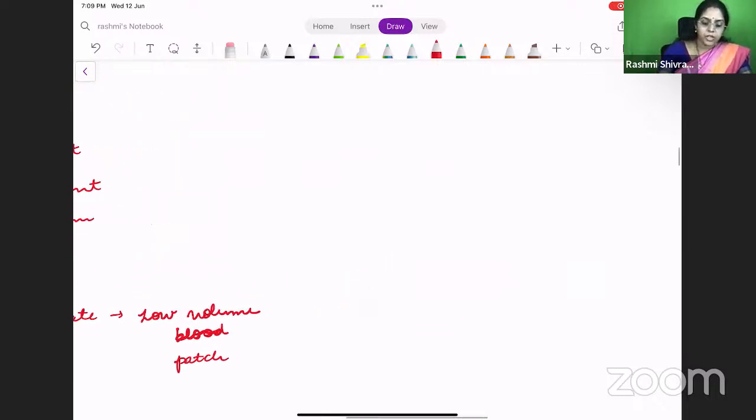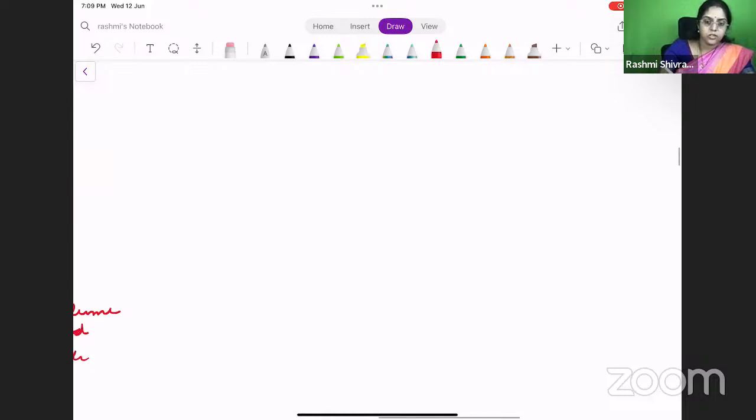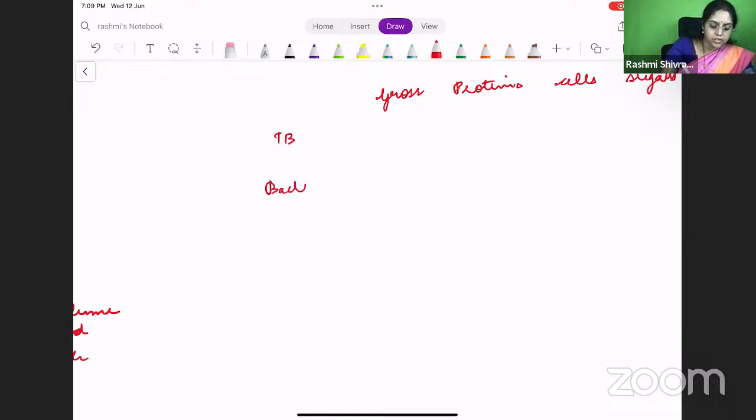So coming on to the meningitis findings. We'll now discuss the meningitis findings based on the gross appearance, then proteins, cells, and the sugars. We are going to discuss TB, bacterial meningitis, and viral, right? These three are the most common ones.